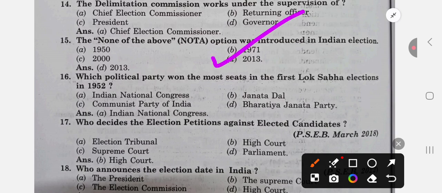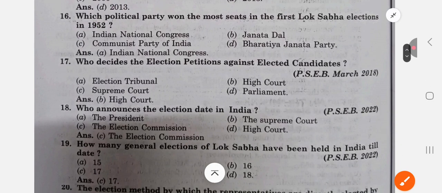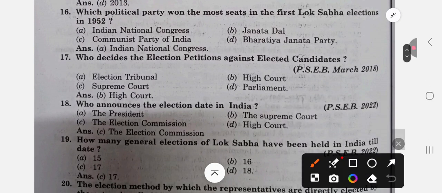Which political party won the most seats in the first Lok Sabha election in 1952? Indian National Congress, A is the answer. Who decides the election petition against an elected candidate? High Court. Who announces the election date in India? The Election Commission. The answer is C, Election Commission.